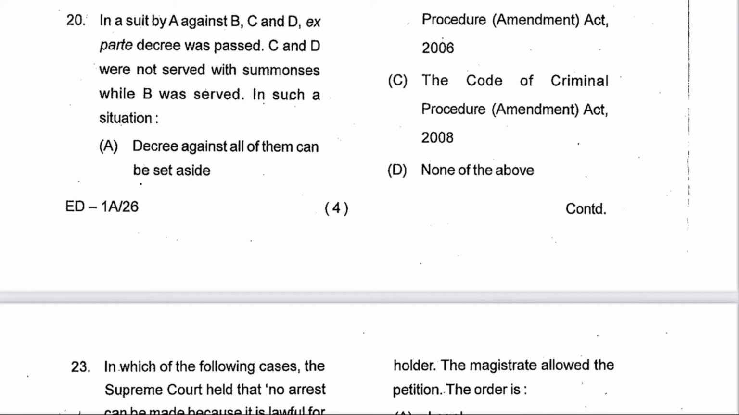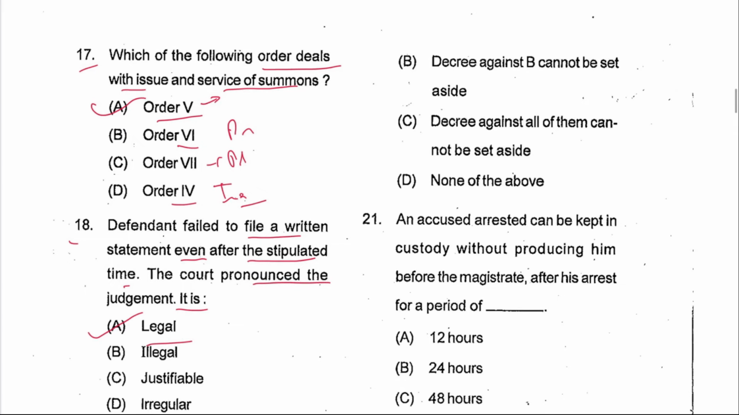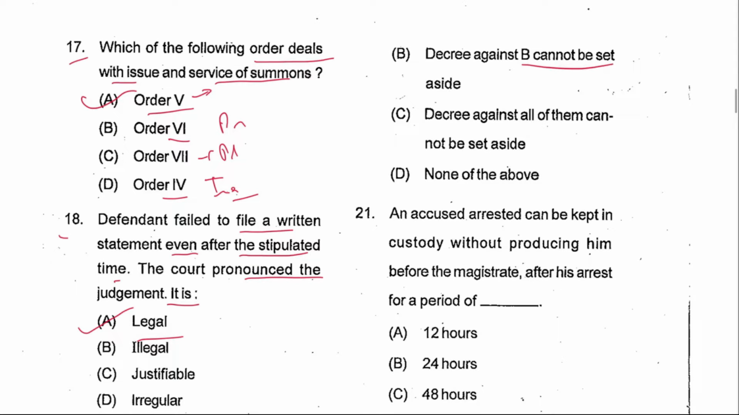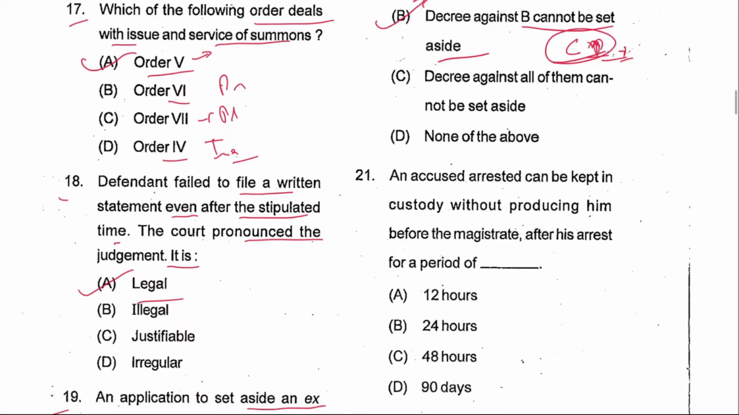Next 20. In a suit by A against B, C and D, an ex parte decree was passed. C and D were not served with summons while B was served. In such a situation, can the decree against all of them be set aside? No. B did receive the summons, so the decree against B cannot be set aside. B is the answer. C and D can file the application for setting aside the ex parte decree.